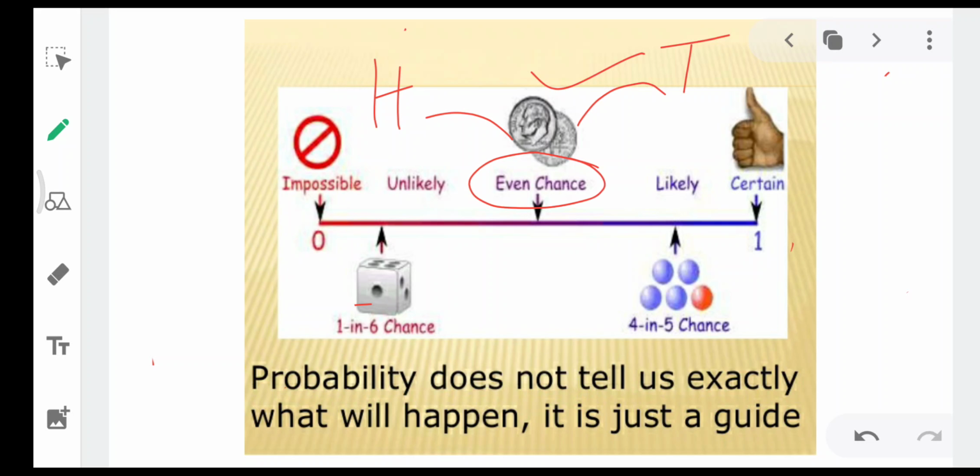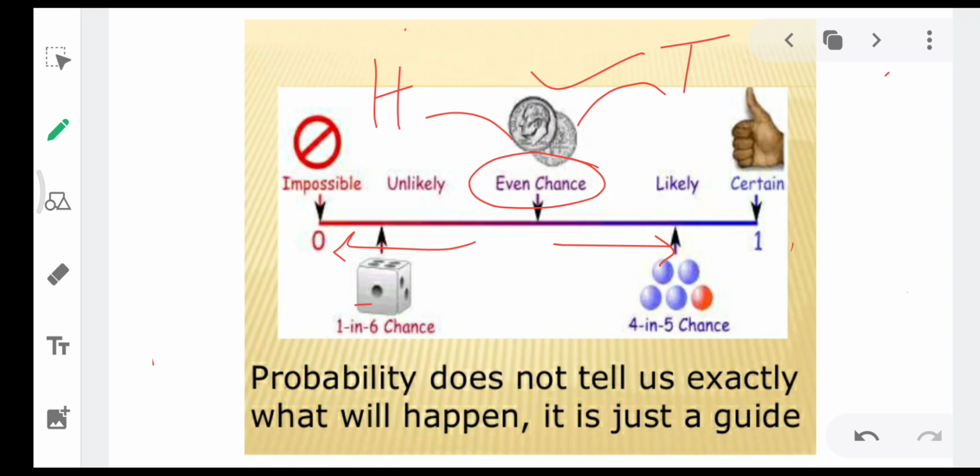If something is most likely to happen, we go towards the right, that is, we go towards certainty. And there are some events in our life, some situations in our life which are unlikely. Unlikely means closer to impossible. Unlikely, there are least chances of rain today. Okay, so it may rain or it may not rain. So these are the things. Probability does not tell us exactly what will happen. Okay, it is just a guide.